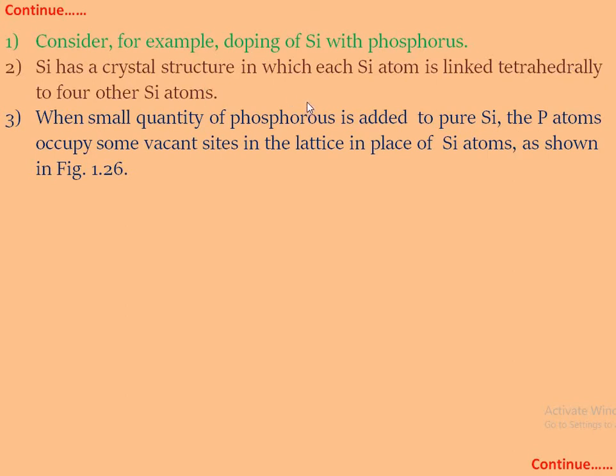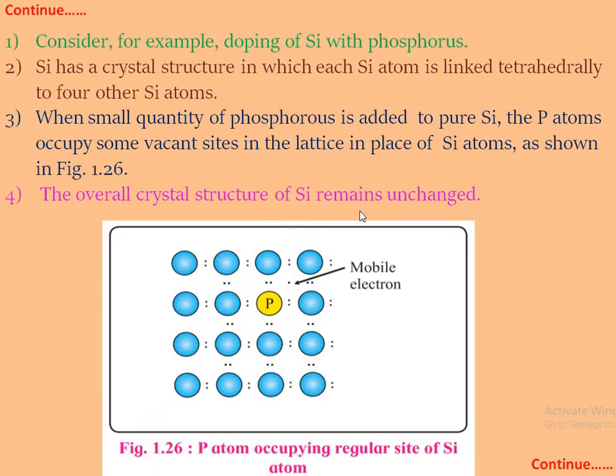When a small quantity of phosphorus is added to silicon, then the P atoms occupy some vacant sites in the lattice in place of the silicon atoms. As shown in the figure, when these impurities are added, some of the silicon atoms are replaced by phosphorus atoms. The overall crystal structure of silicon remains unchanged. In this case, the blue colored spheres show silicon and this is phosphorus. Phosphorus contains 1 extra electron as compared to silicon.